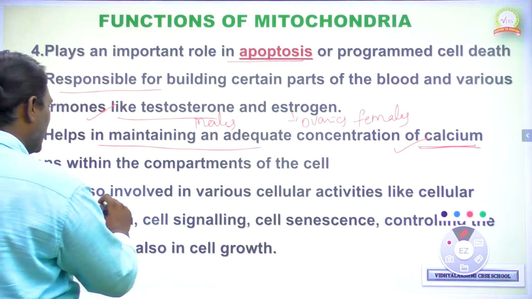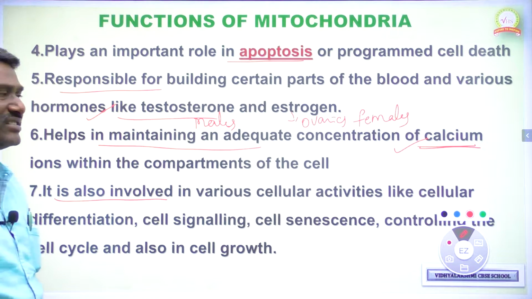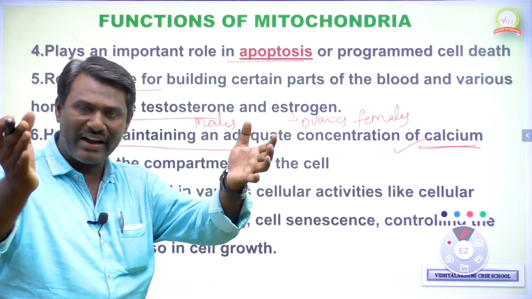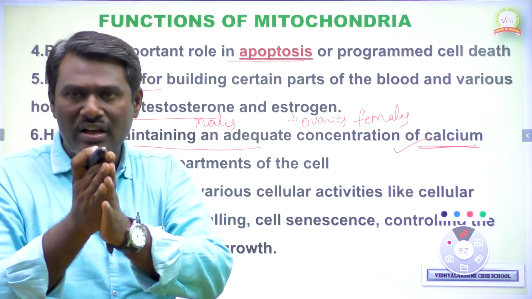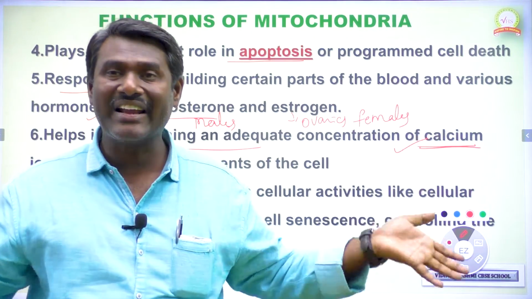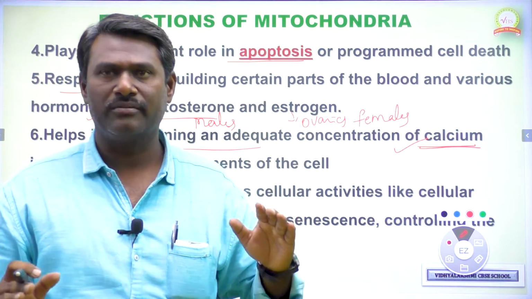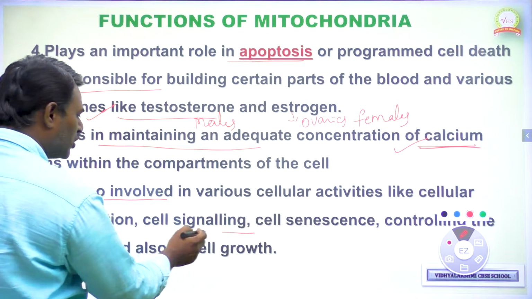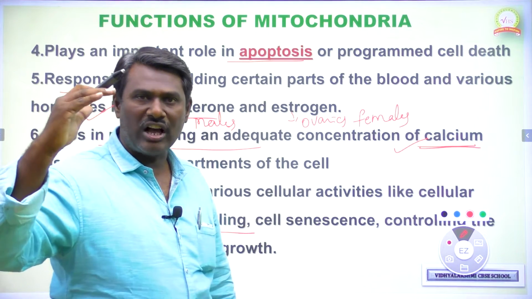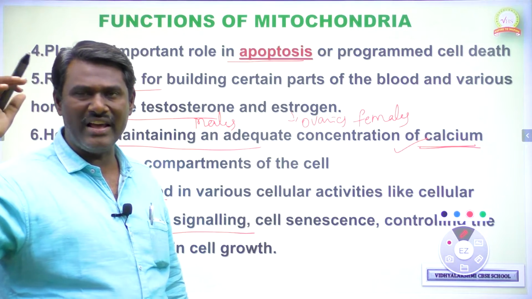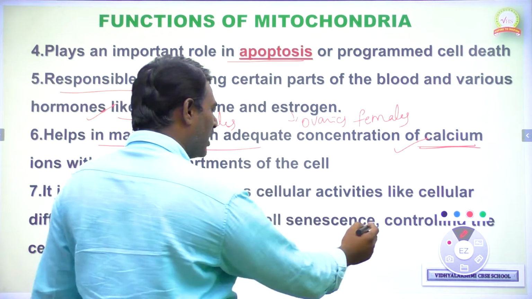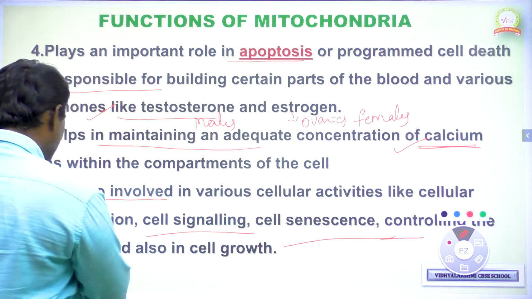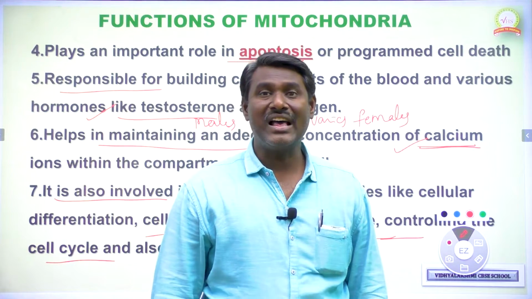Next, it is also involved in various cellular activities like cell differentiation. We can get different types of new cells, which get segregated and divided. That is called cell differentiation, and it is also done by the mitochondria. It is also useful in cell signaling, the transportation of impulses, and in cell synthesis. It is also useful in controlling the cell cycle, a very important task.